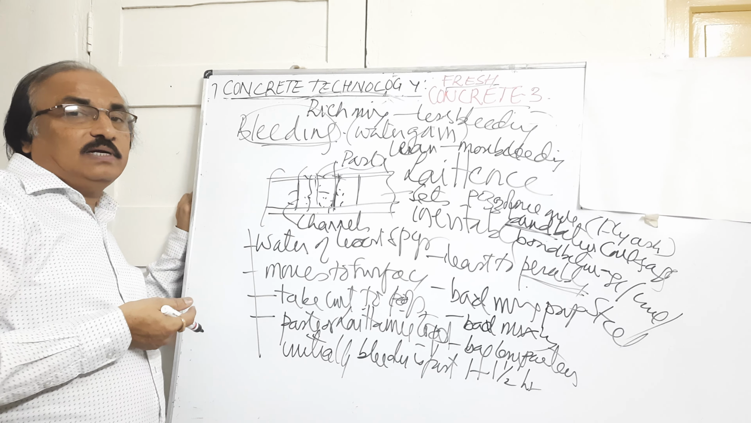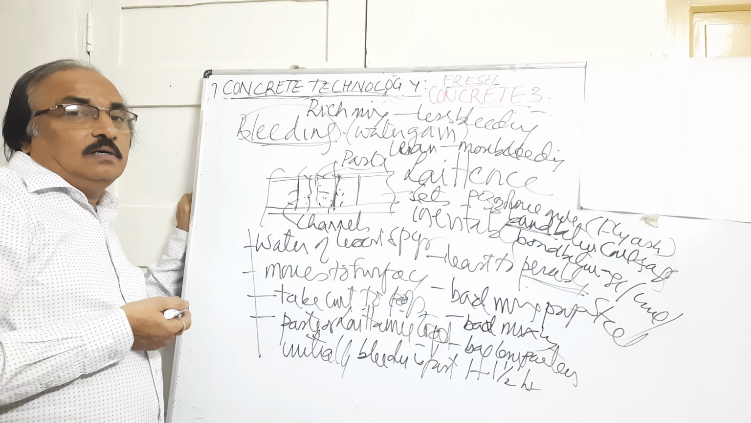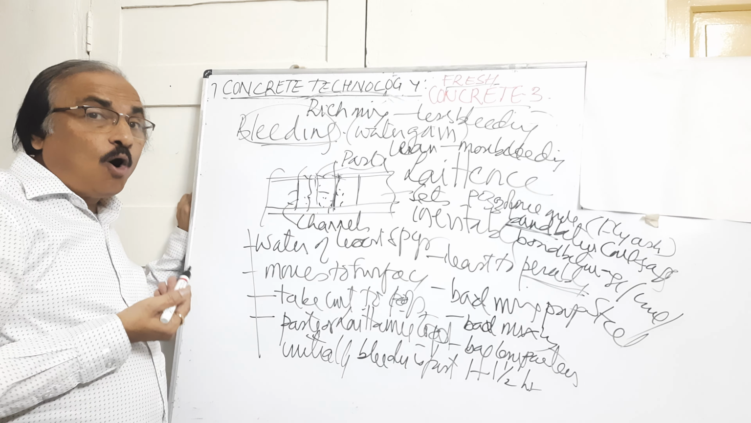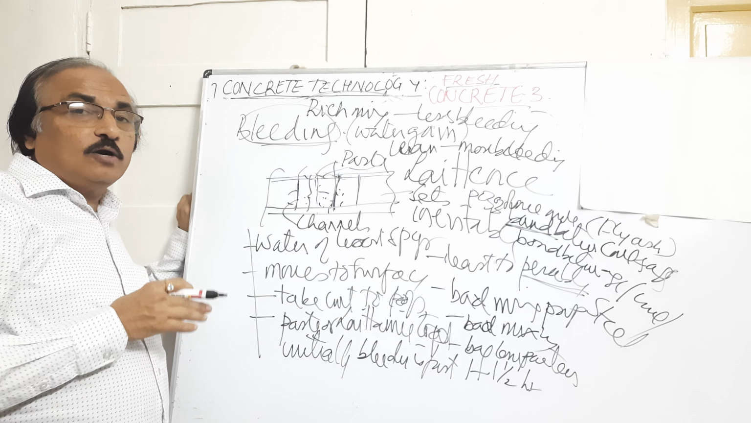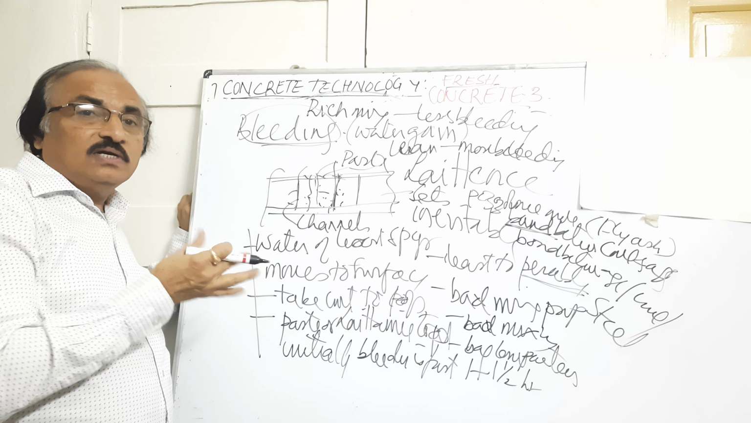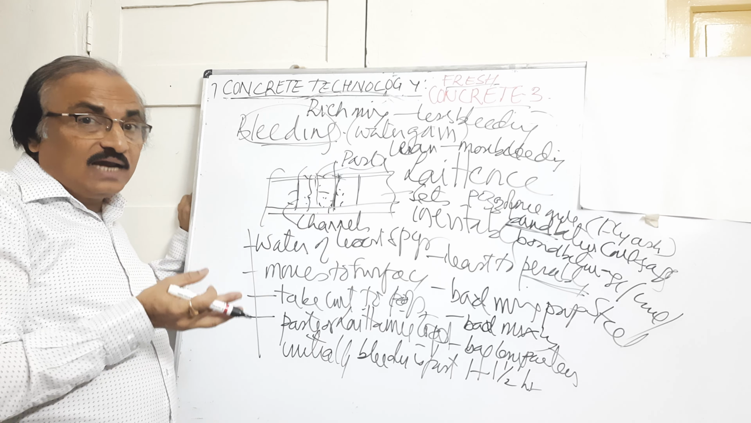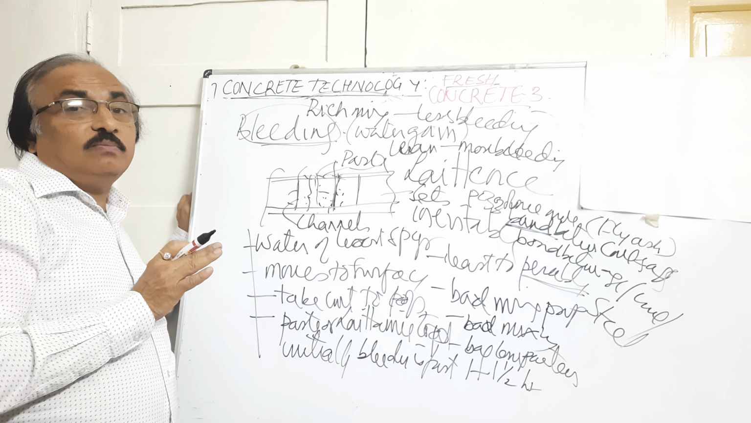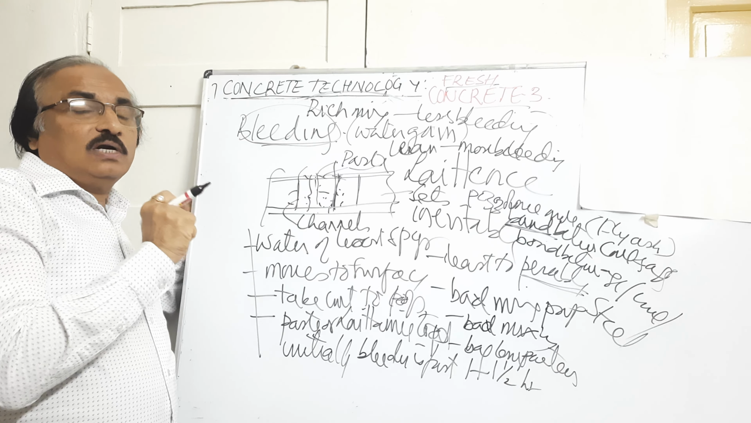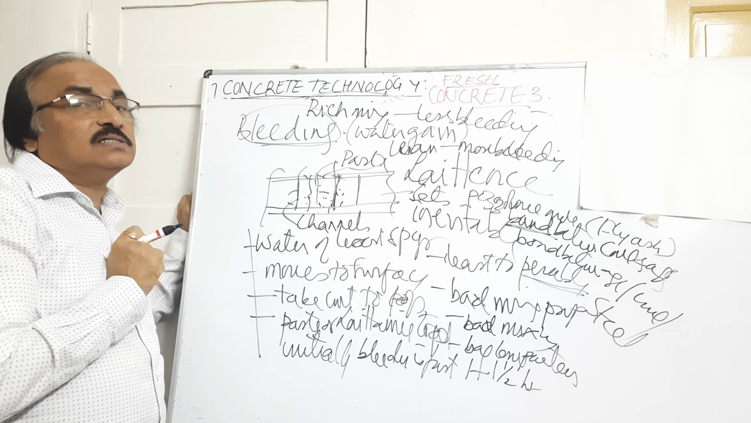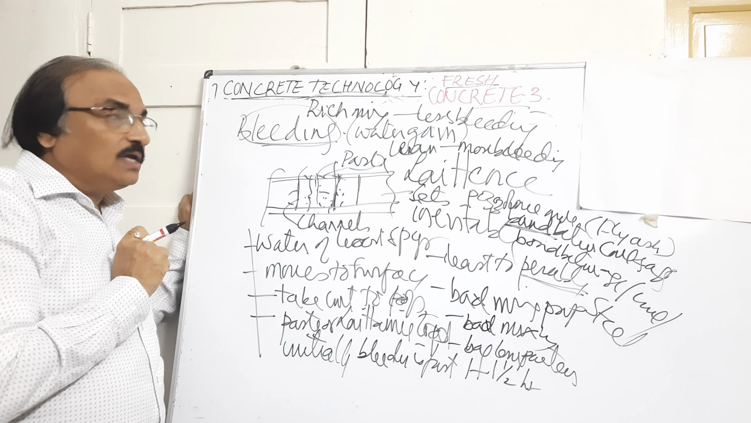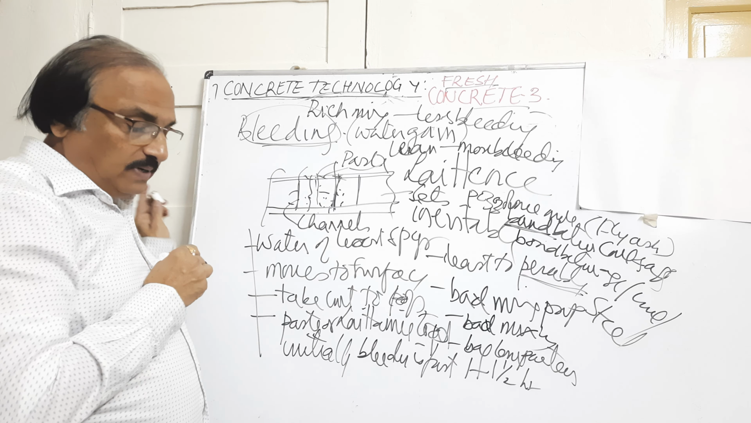Use a lower water-cement ratio, so that there will be proper bond, which is important. If there is no bond between concrete and paste, it will be weak. If there is no bond between concrete and steel, then the RCC will fail. So bond is an important one which holds the ingredients together. So this is about bleeding.